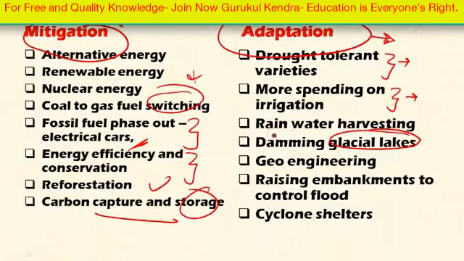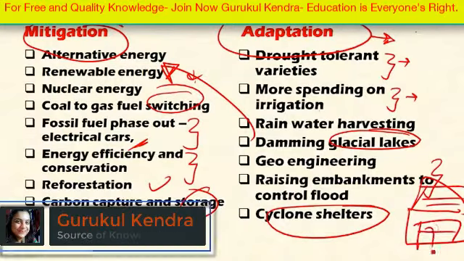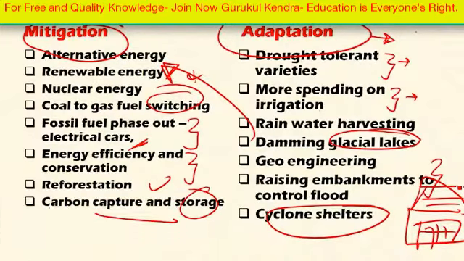On the other side, mitigation reduces global warming, and that itself reduces the melting of glaciers. So note down the difference between mitigation and adaptation. Another thing is employment of geoengineering, raising of embankments to control floods, and cyclone shelters. Global warming may lead to frequent cyclones, so in adaptation, building cyclone shelters in the coastal areas to provide protection to the civilian population is one of the adaptation methods. So this is the difference between mitigation and adaptation strategies in climate change events.